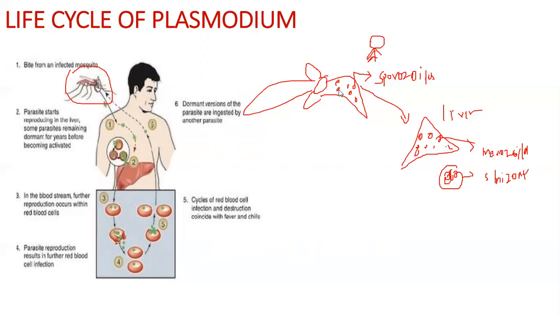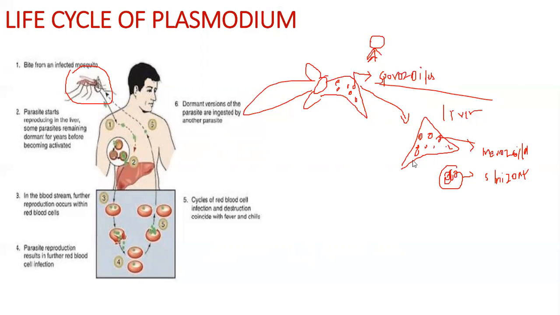So a female infected Anopheles mosquito has sporozoites in its saliva, and when it bites a human, they make their way to the liver, where they are called merozoites. A collection of merozoites is called a schizont.